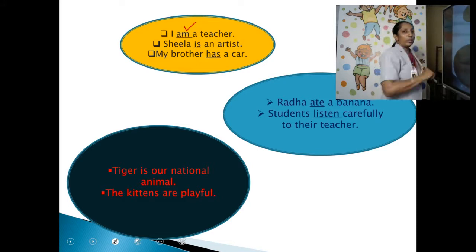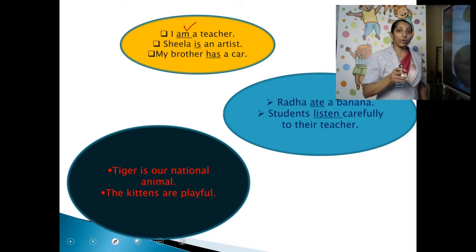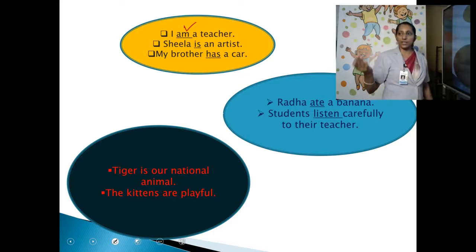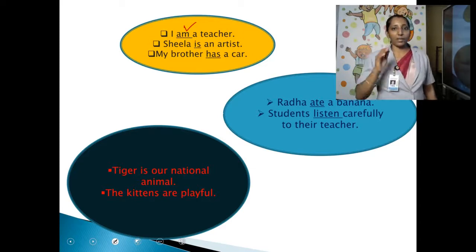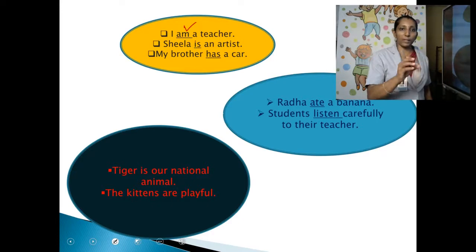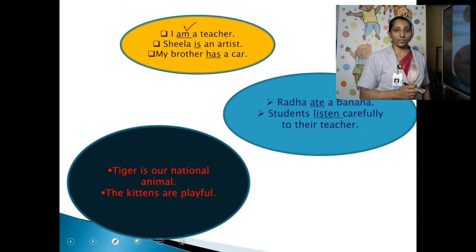But does this word do any work? Does it show any action? No. So it is not an action word, but it's a verb. So verbs show what people are. I am a teacher, he is a dancer, she is a nurse. There, am, is, are. The children are, they are students. You are children. These words do not do any action, but they are telling what people are. Right?